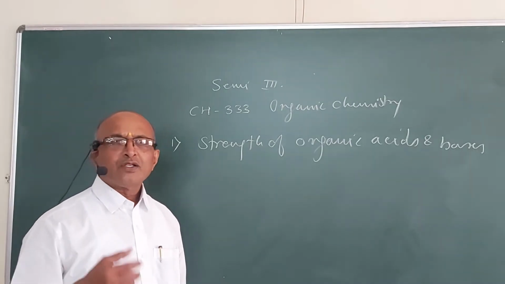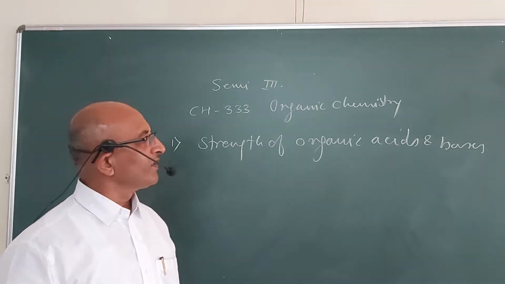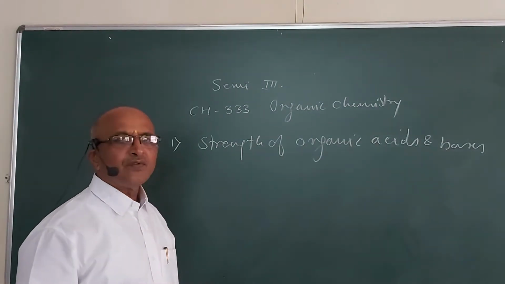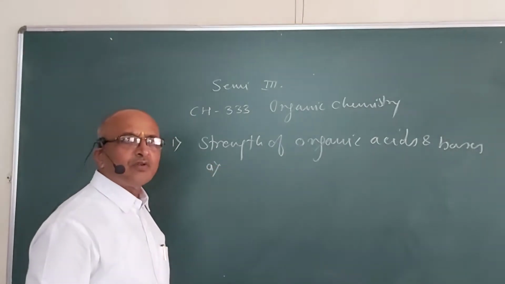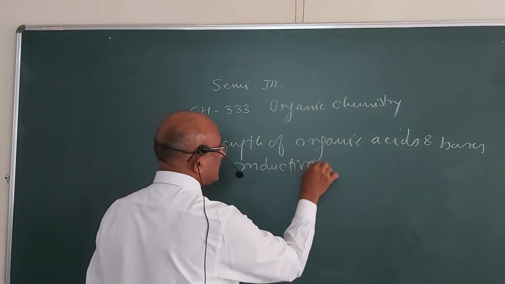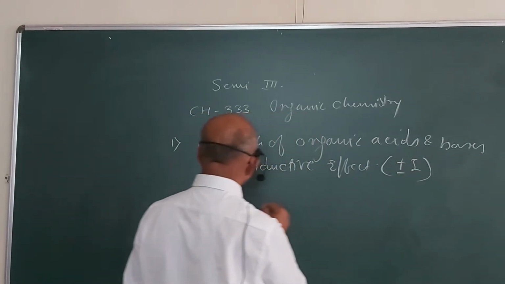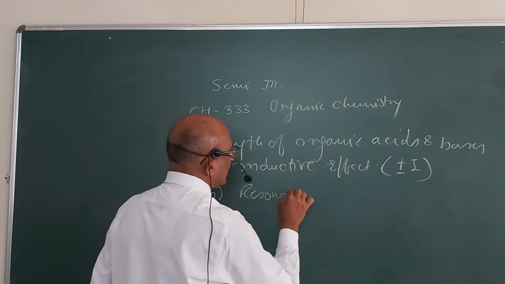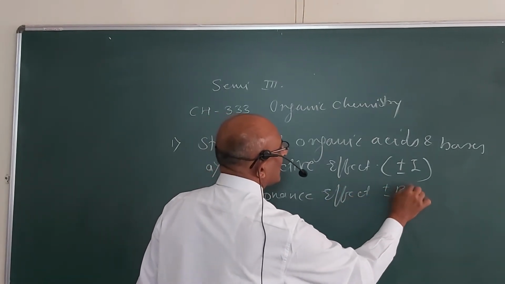So how we can distinguish between the 2 different types of acids or the 2 different types of bases. The organic acids are the compounds which contain the carboxylic functional group, and bases are the compounds which contain the amino group. And so for the different types of organic acids and bases, what is the strength of these acids, and on what factors does it depend? The factors affecting the strength of the different acids and bases are the simple factors that you have studied right from 12th standard. That is the inductive effect, which is studied as plus or minus I effect, then the resonance effect, it is plus and minus R effect.